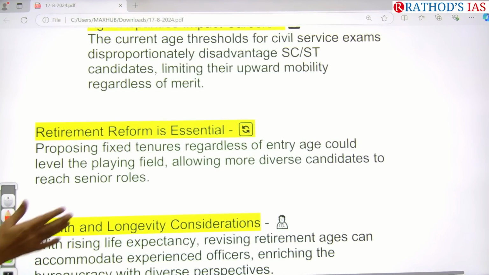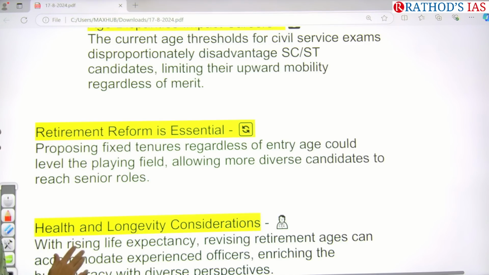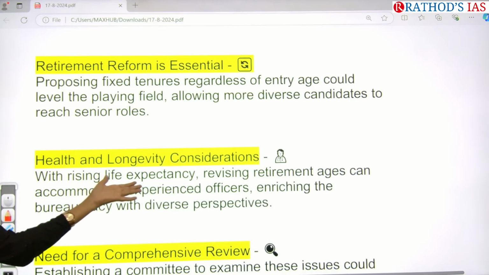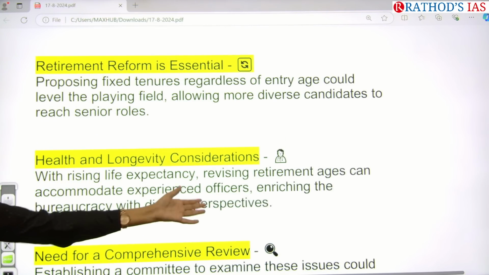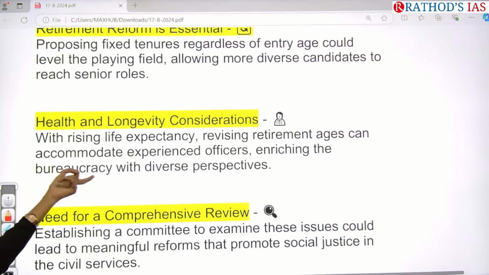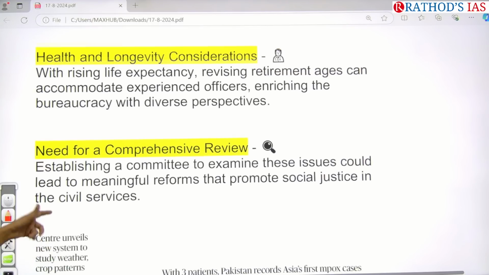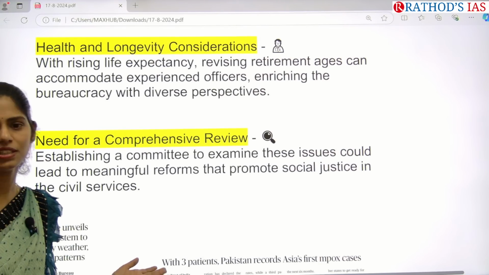Here, regardless of entry age, we have to increase the retirement age for SCs as well as STs. And next, because of rising life expectancy, we can even increase the retirement ages, so that we will be accommodating more experienced officers in our governance making system. Okay, so that is the thing which was mainly said. There is nothing much new.